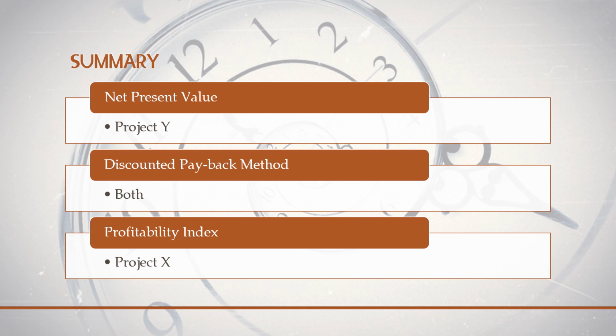So you may wonder how these different techniques are suggesting different results. The net present value concentrates only on identifying whether the net present value of the project is higher than the initial investment. So it never concentrates on profitability. And the discounted payback method has only addressed the time value of money drawback of payback method. See, the other drawbacks of payback method are there in the discounted payback method. That is, it doesn't consider the cash flow received after the payback period.